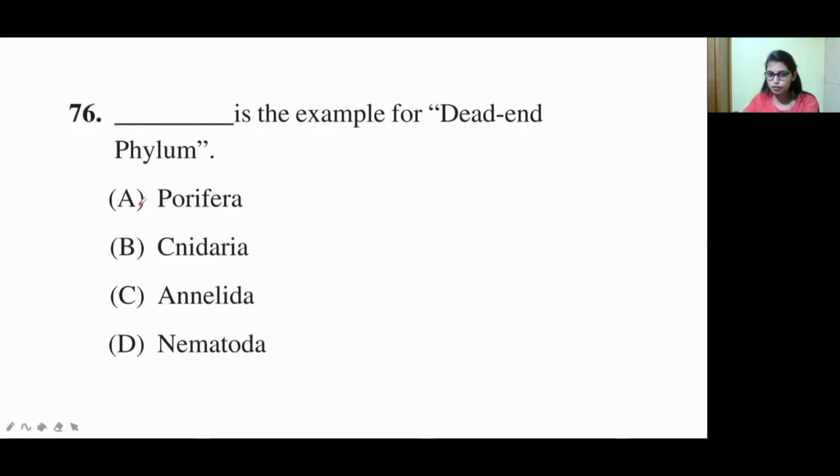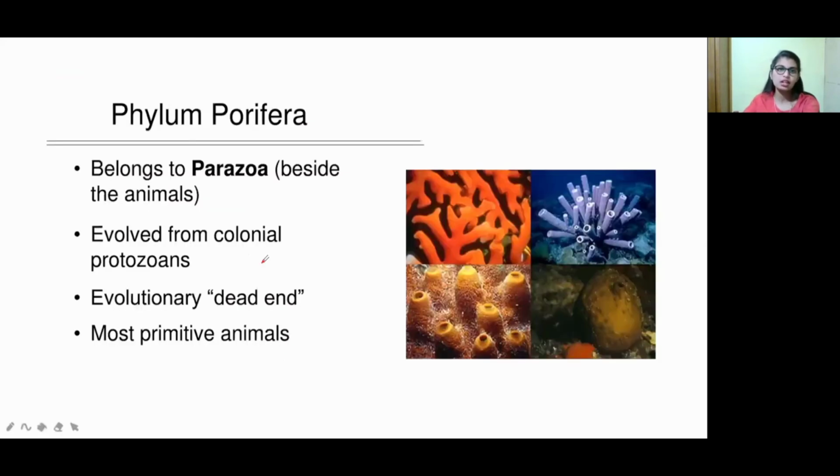So option A Porifera, option B Cnidaria, option C Annelida, and option D Nematoda. So let us see what is the answer. So first of all, come to the phylum Porifera.